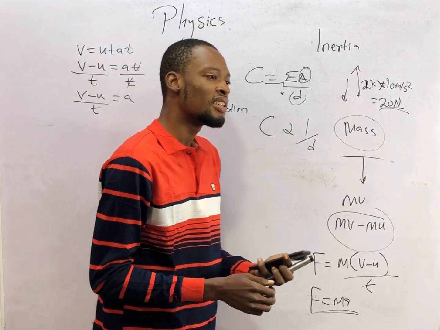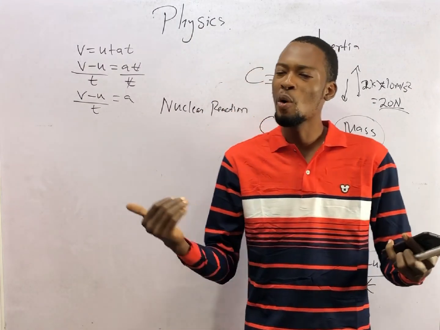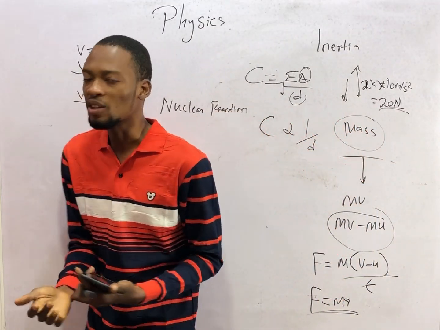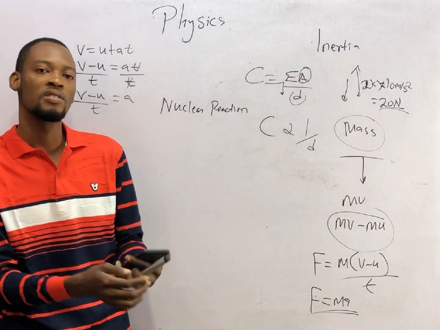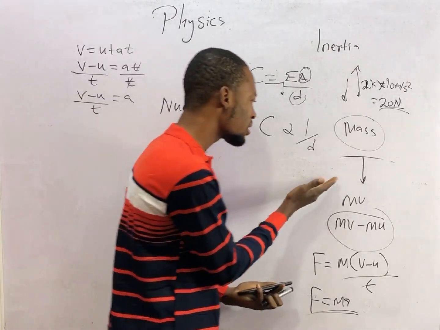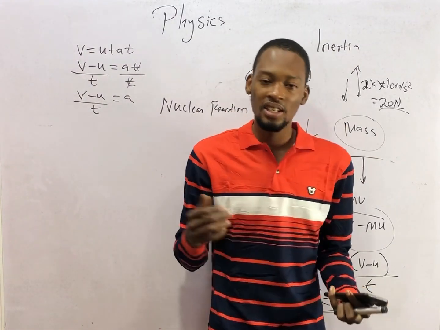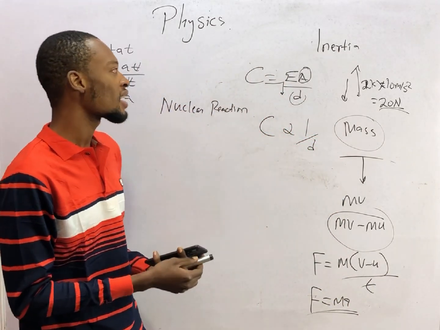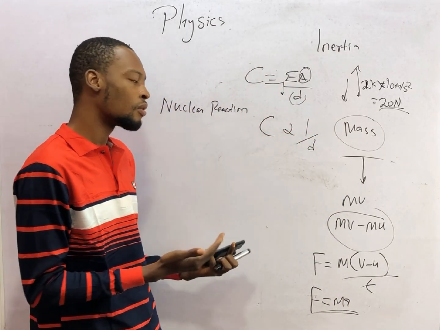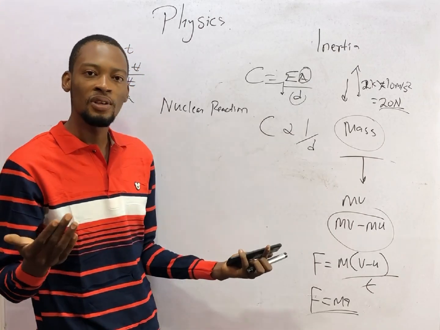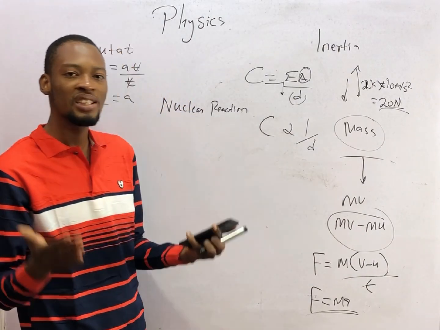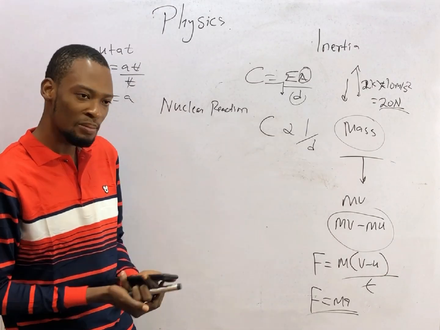The compounds contain two or more elements combined chemically. They cannot be separated by ordinary means. Examples of compounds: sodium chloride, common salt, calcium hydroxide, calcium oxide, quicklime, calcium carbonate, and so on. H2SO4, tetraoxosulfate(VI) acid. These are compounds. They contain different elements combined chemically.